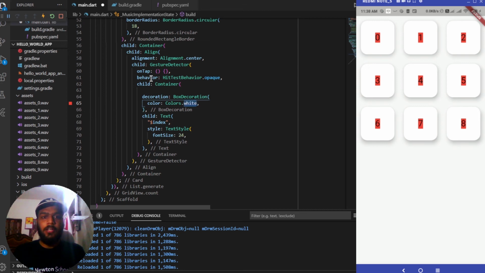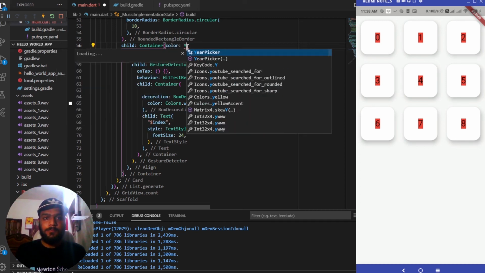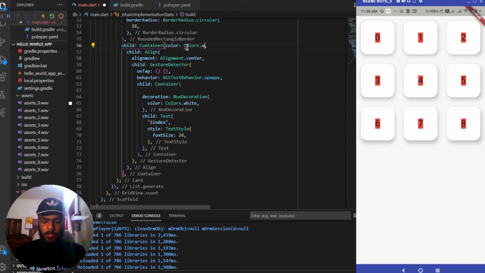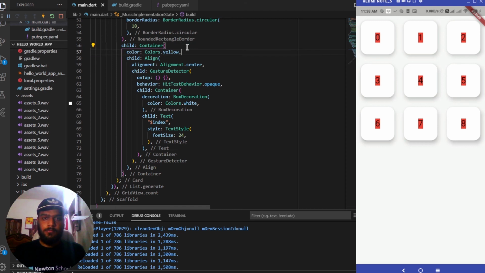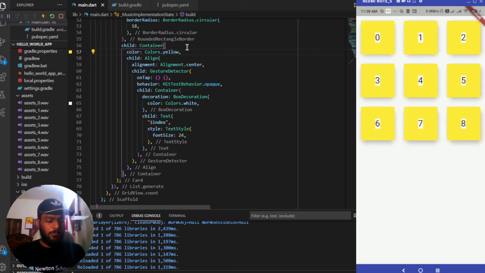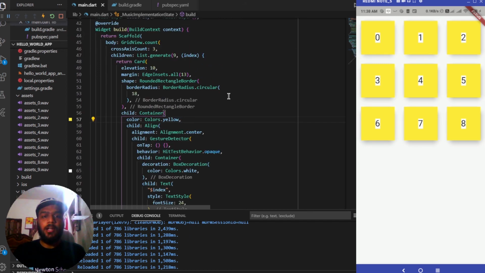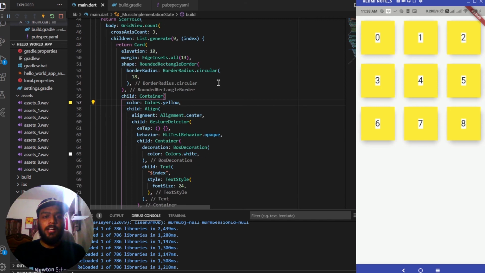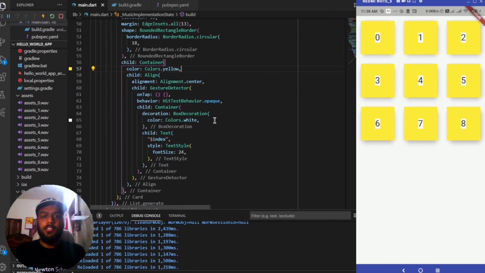Changing it back to white, and inside this container I can pass the color as yellow or something like that. So colors dot yellow. Yeah, now it is looking much better, and we can see the elevation of the card which is present, and all the items which are being displayed as a child of this container or inside this container.